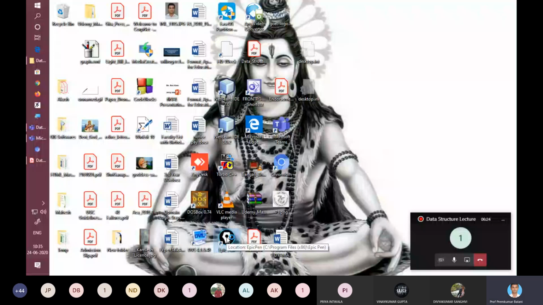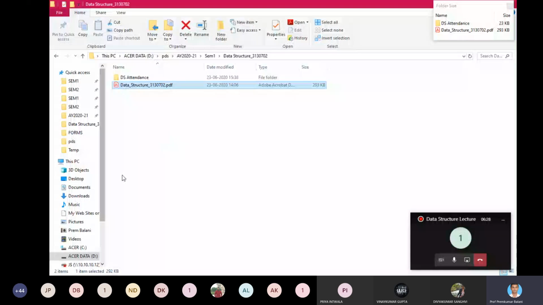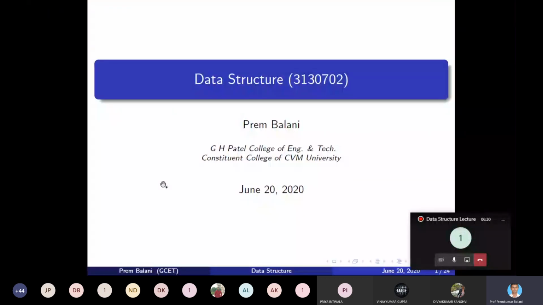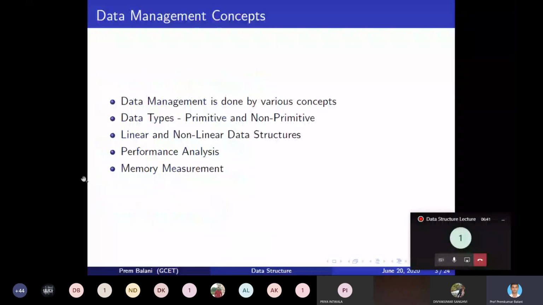Okay, so let's start. Yesterday we started the first chapter of our subject data structure, and in that we started this topic data management, and we discussed it yesterday. What data management means, what is the significance of data management, and how we can manage the data effectively.